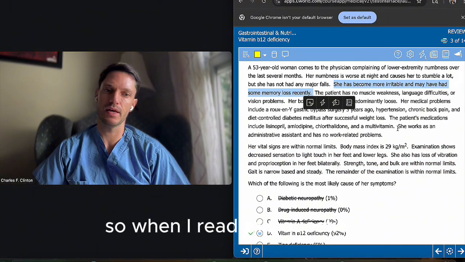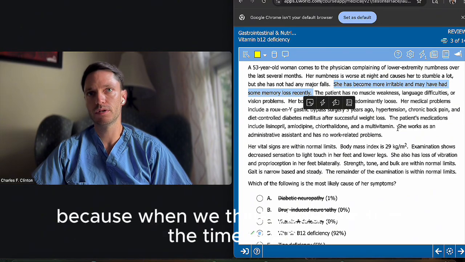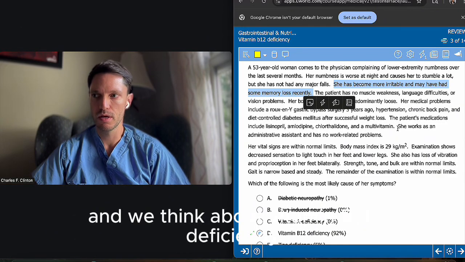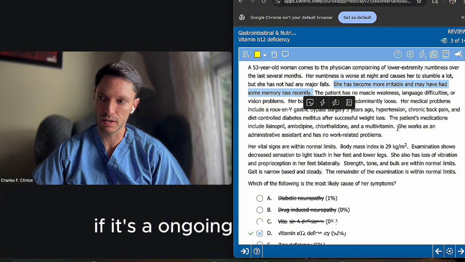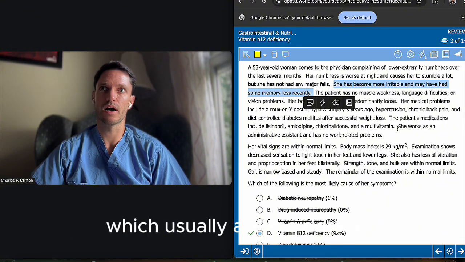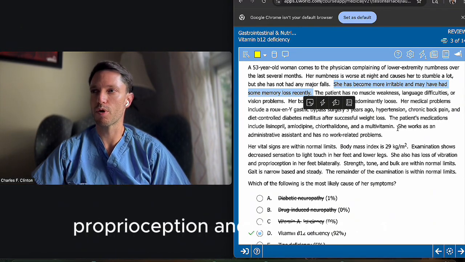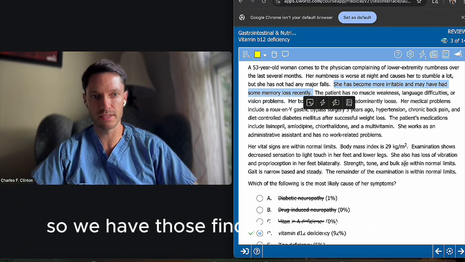So when I read this question, I wasn't able to pinpoint exactly what was going on, because when we are studying for these exams and we think about vitamin B12 deficiency, you think, okay, if it's ongoing for a long time, it's going to be associated with subacute combined degeneration of the spinal cord, which usually affects the dorsal columns of the spinal cord. And of course, that is associated with proprioception and vibration sense, which are findings we have here. So we have those findings here real clear.